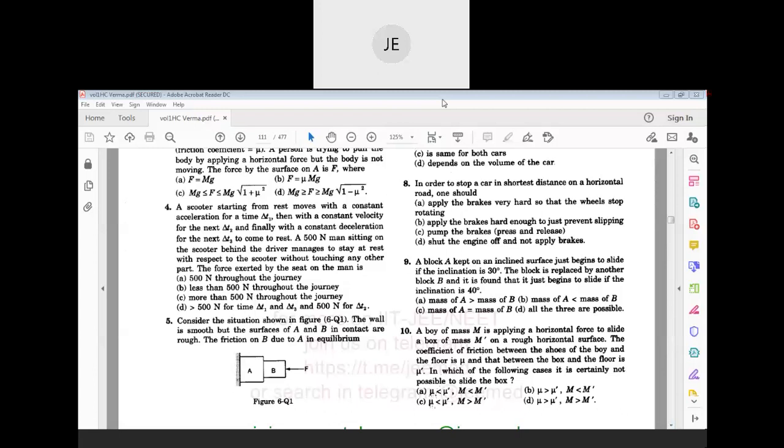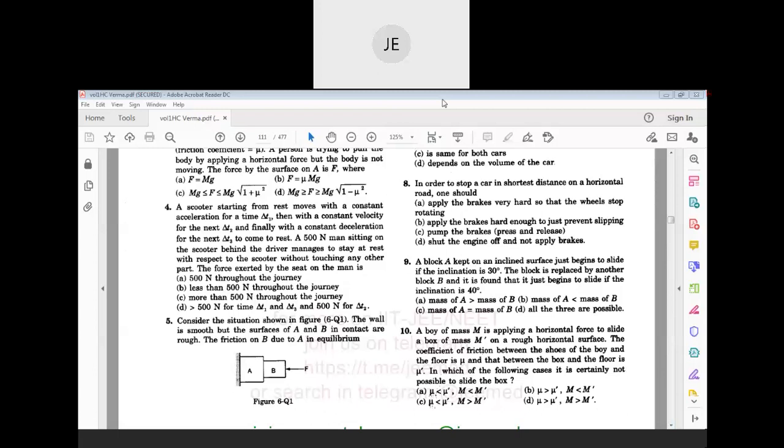The next, ninth one. A block A kept on an inclined surface just begins to slide if the inclination is 30 degrees, and the block is replaced by another block B, and it is found that it just begins to slide if the inclination is 40 degrees.